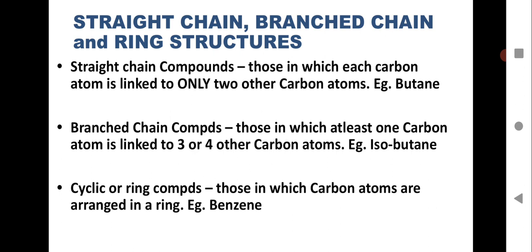Cyclic or ring compounds are those in which carbon atoms are arranged in a ring, like benzene. All that you have seen. This is building up knowledge for you to understand the series of carbon compounds.